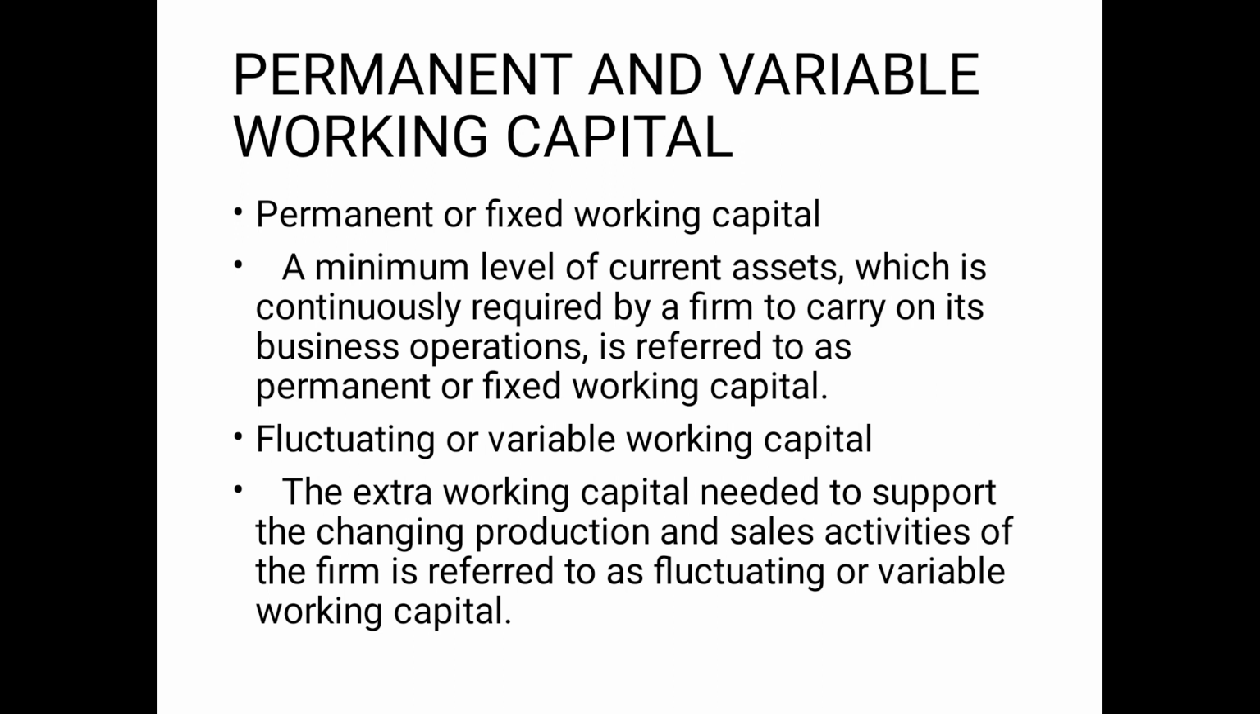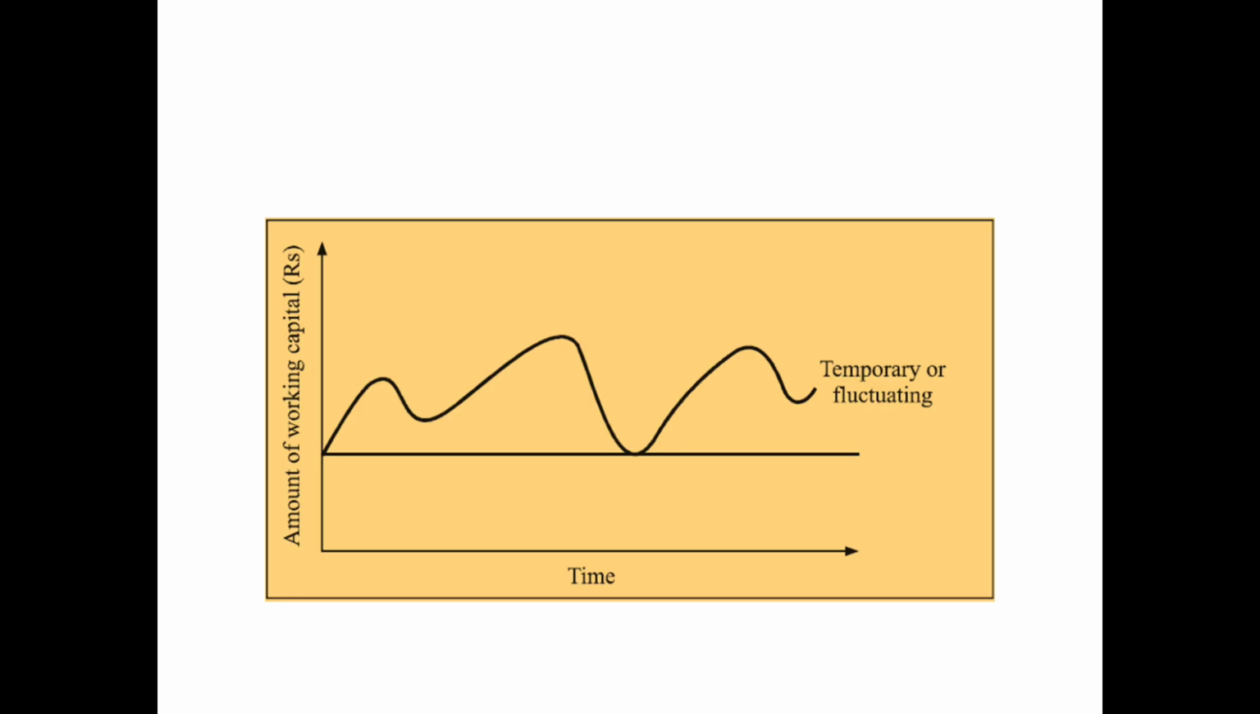The fluctuating working capital means the extra working capital needed to support the changing production and sales activities of the firm, referred to as fluctuating or variable working capital. As we have discussed earlier, it's a seasonal business. When it's a season, you require more working capital. In the slide, the straight line is known as permanent working capital, and the zigzag line which is moving up and down is the temporary, or fluctuating, working capital.